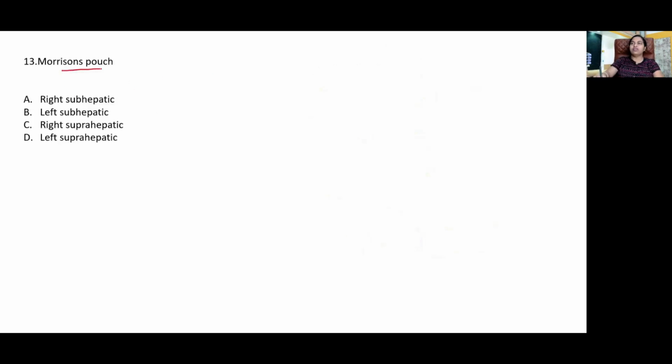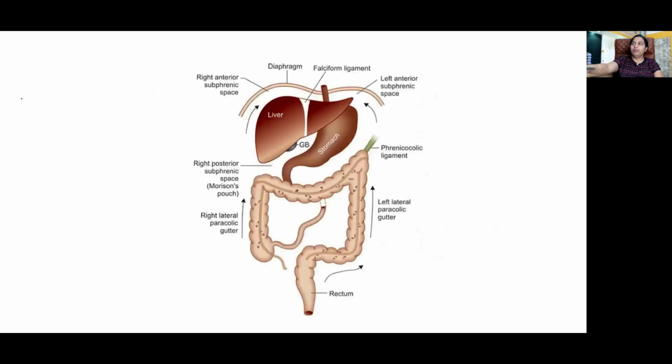Morrison's pouch, what is its other name? Right? Subhepatic. So the peritoneal cavity within the abdomen is divided into a supracolic compartment and an infracolic compartment by the attachment of the transverse mesocolon and greater omentum. The supracolic compartment is further divided into right and left, each with three spaces. All six spaces lie beneath the diaphragm. They are called subphrenic spaces.